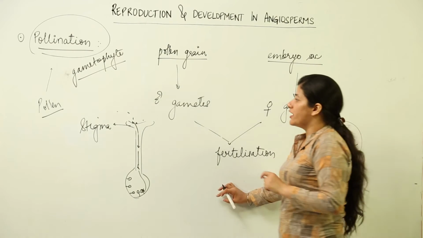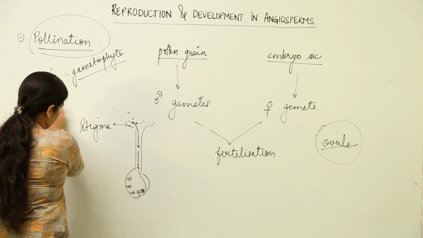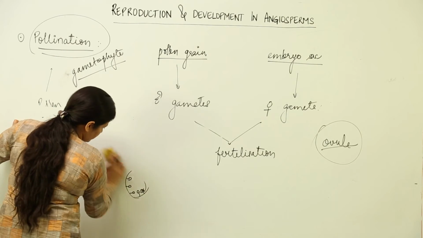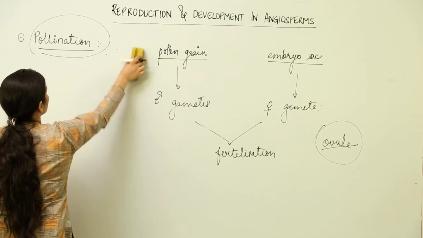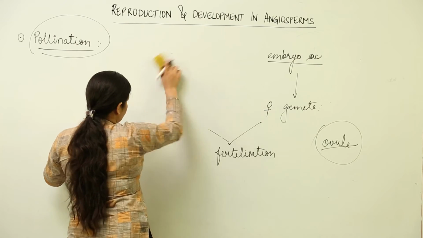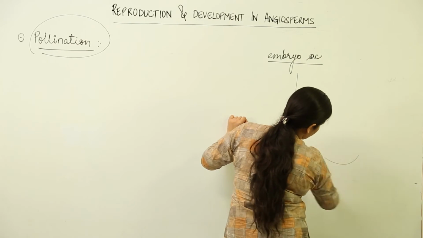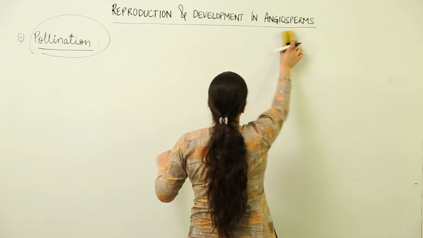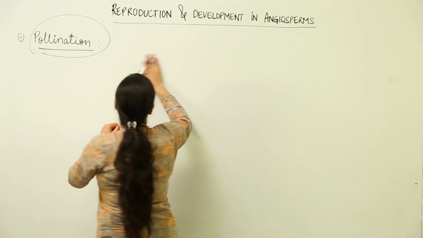Now the next thing that you have to keep in mind while we deal with pollination is that there are different types of pollination. We are going to see those terms, and for a better understanding we are going to see the pictorial representation, so that it stays in our mind and we remember it well.